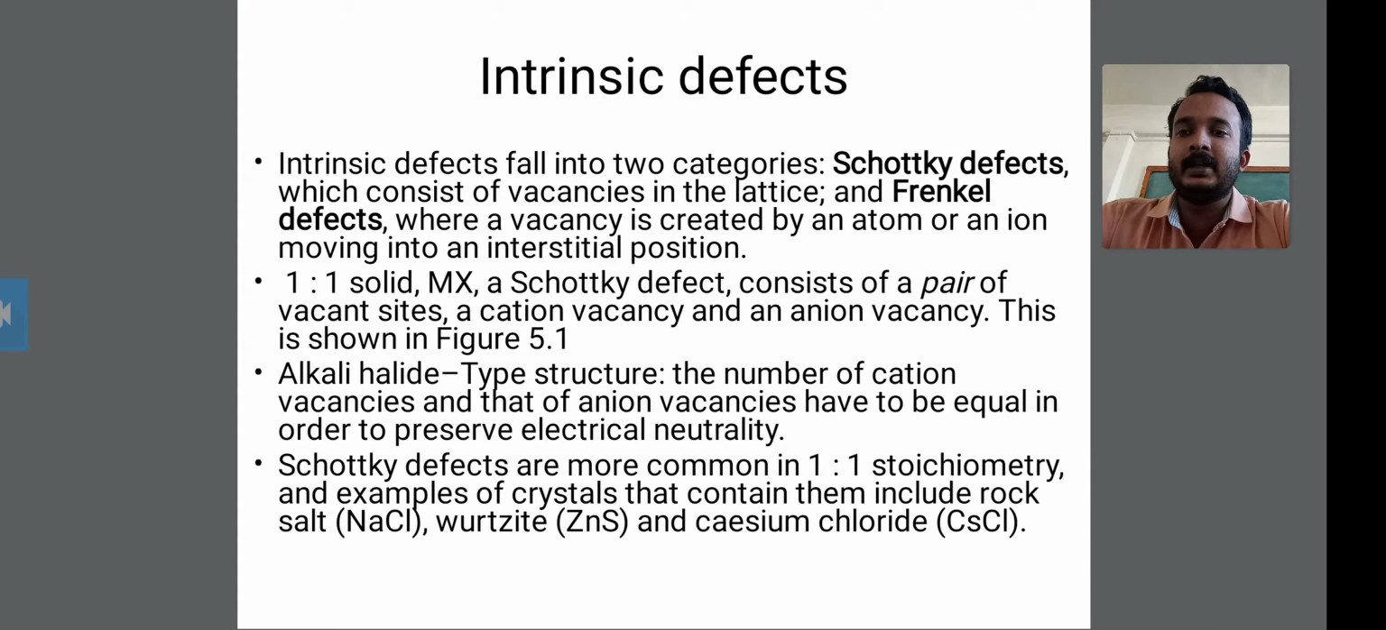Intrinsic defects fall into two categories. The first is the Schottky defect, which consists of the vacancy in the lattice, and the second is the Frenkel defect.